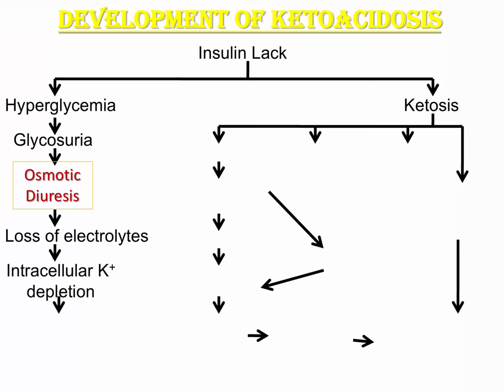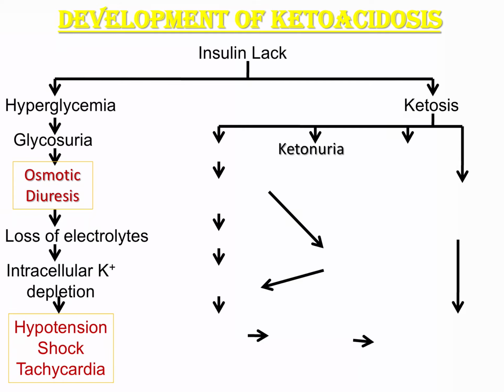To balance this out, all the potassium from the cell is going to land up in the blood. So there will be intracellular depletion of potassium, which is going to result in hypotension, shock, dehydration, and tachycardia. On the other hand, ketosis can result in ketonuria, ketone bodies, ketonemia.